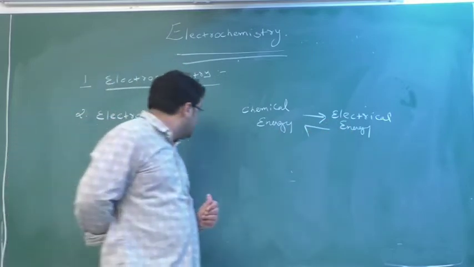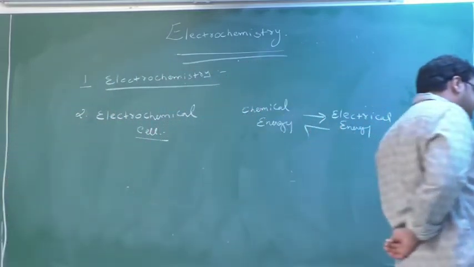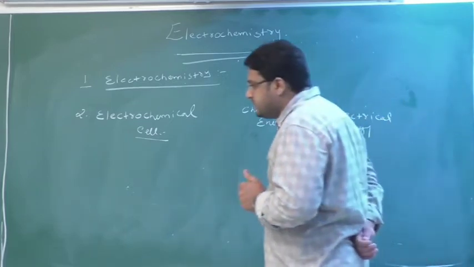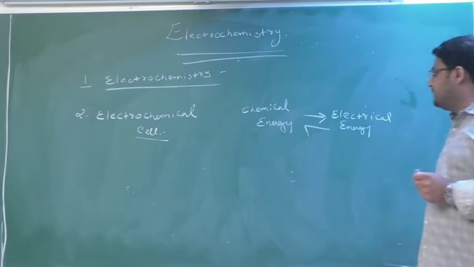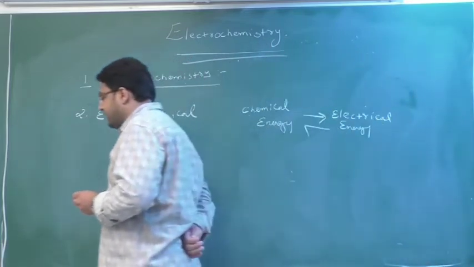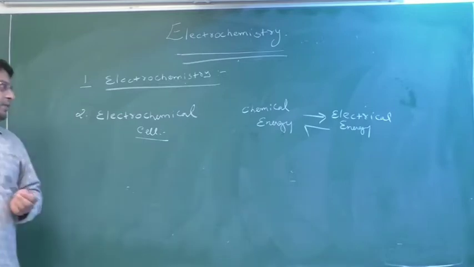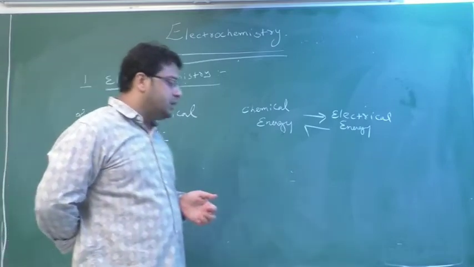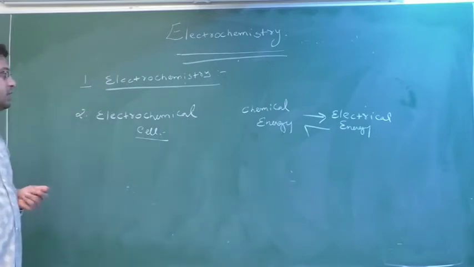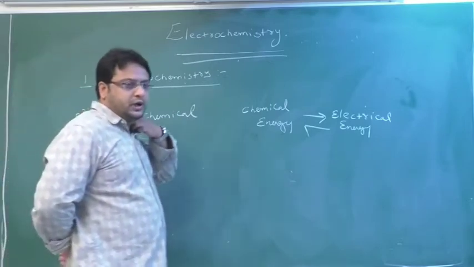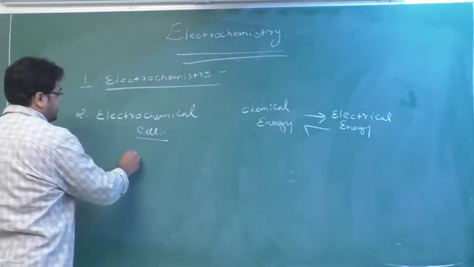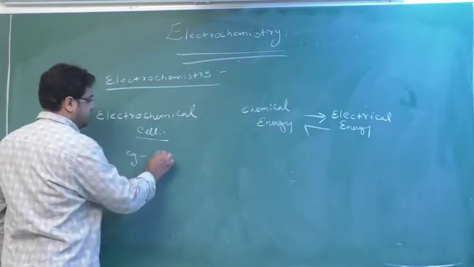That uses the principle of conversion of chemical energy into electrical energy. Okay, so write down electrochemical cell. An electrochemical cell is a device which is used to convert chemical energy into electrical energy. Here an example you can say is the galvanic cell.